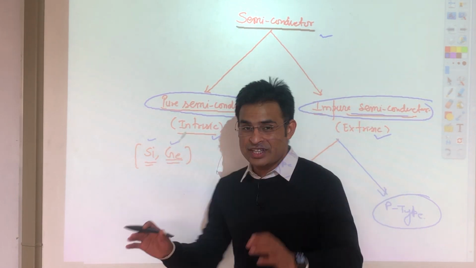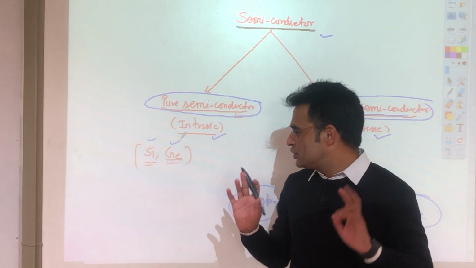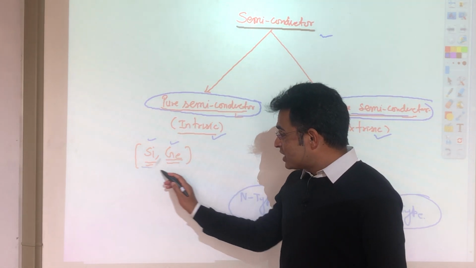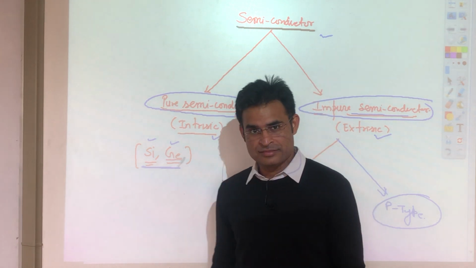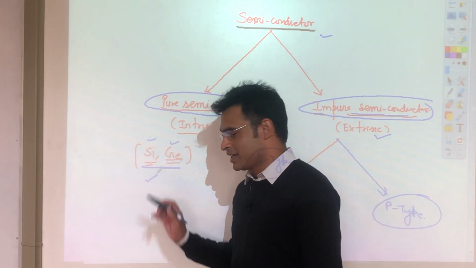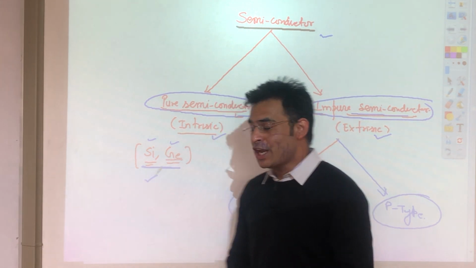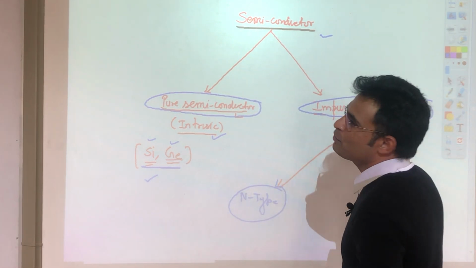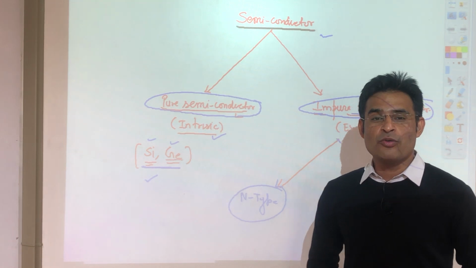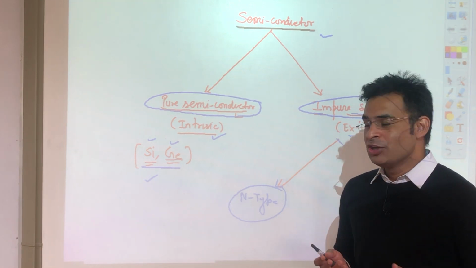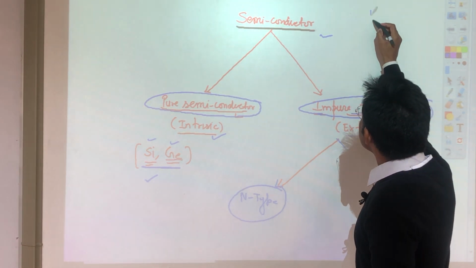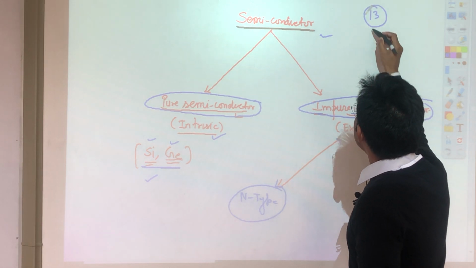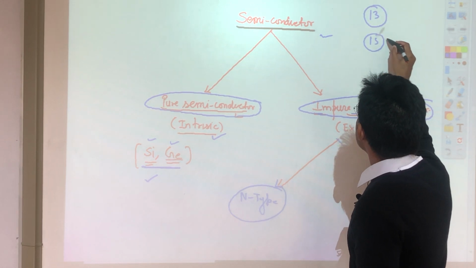If I use a crystal of silicon or germanium and we are not mixing anything in it, that is called a pure semiconductor. And if you are mixing any impurity in that, that is called an impure semiconductor. Now, what impurity can we mix? We can mix either the 13th group of the periodic table or the 15th group.